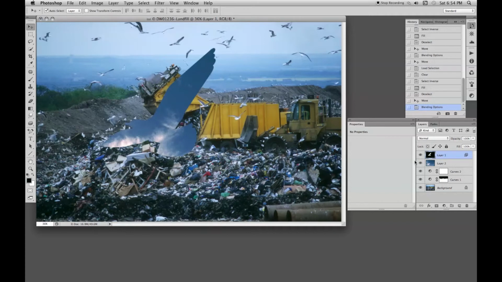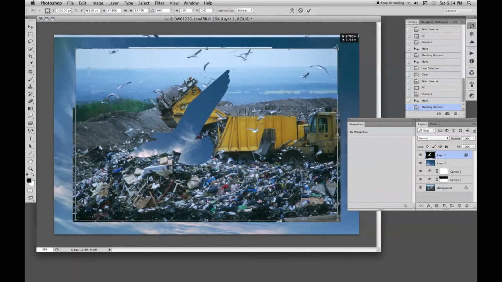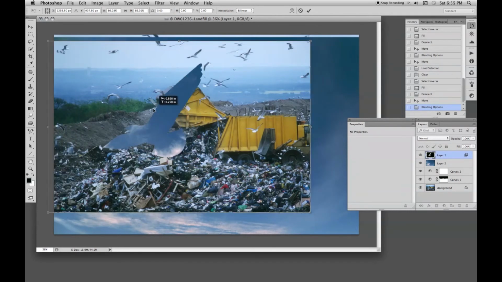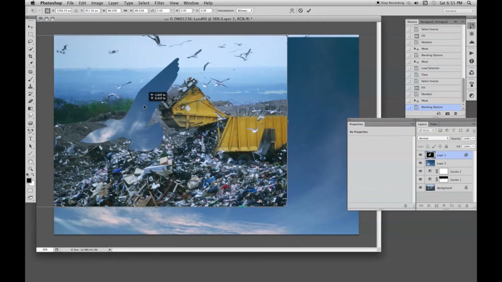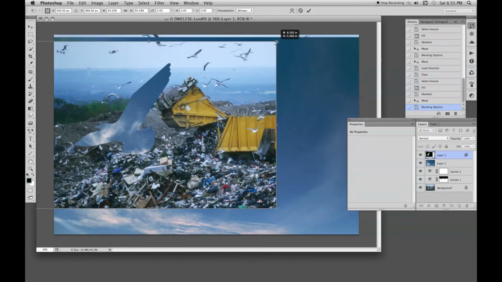Now the bird I think is a bit too big, and I want to change the position slightly. So Command T, Control T for the transform tool. Hold down the Shift and the Alt and move one of the corners. Drag it around a bit. I'm going to have it more over there. Yes, I prefer that. Make it a bit smaller still. That's okay.